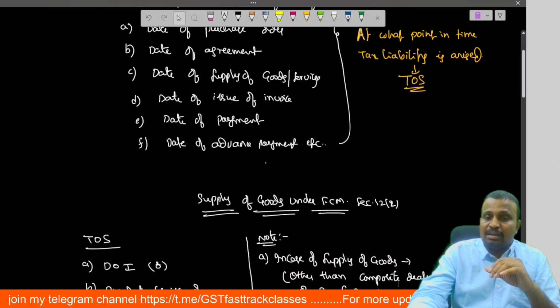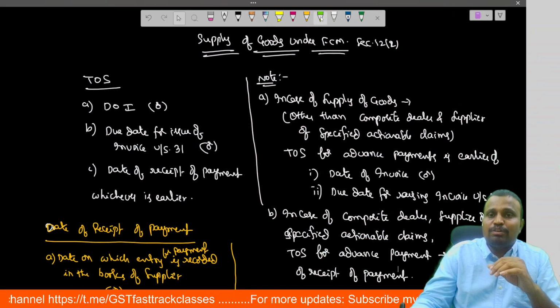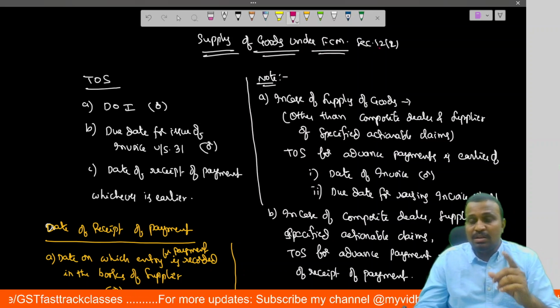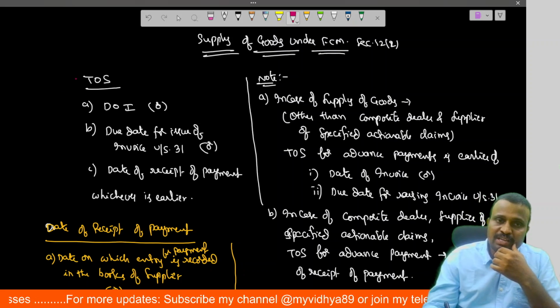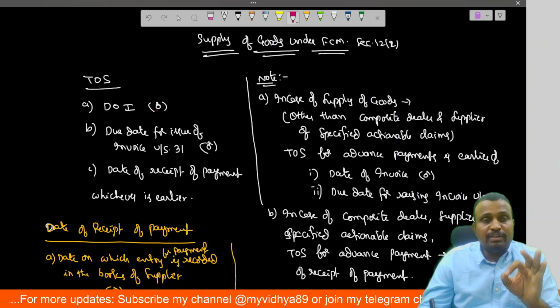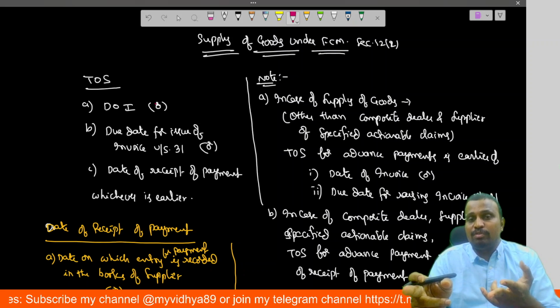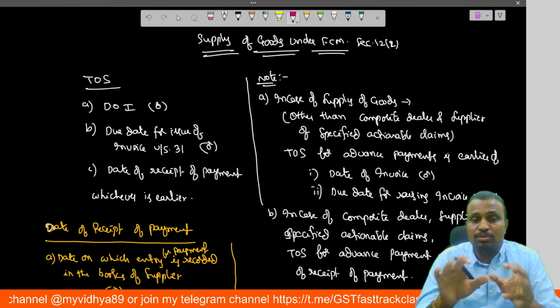Then coming to the first one, supply of goods under forward charge mechanism. It is covered under section 12(2). The time of supply is nothing but the date of invoice or the due date for issue of invoice under section 31 or the date of receipt of payment, whichever is earlier.